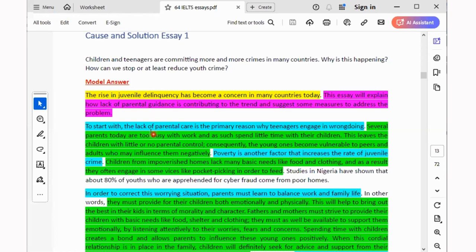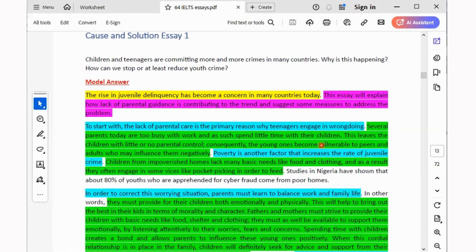The causes. To start with, the lack of parental care is the primary reason why teenagers engage in wrongdoing. Several parents today are too busy with work, and as such spend little time with their children. This leaves the children with little or no parental control.